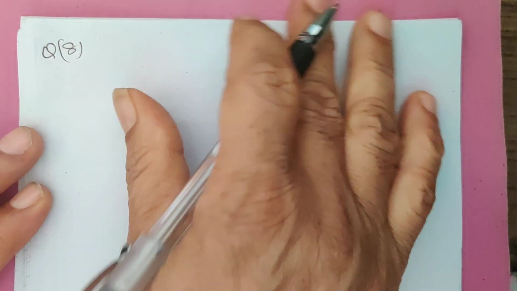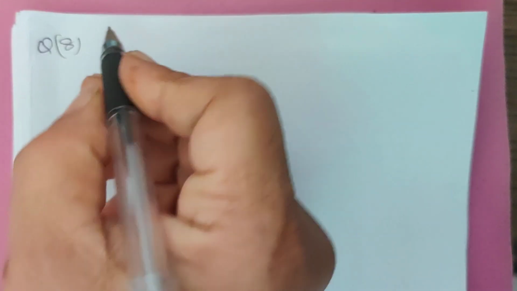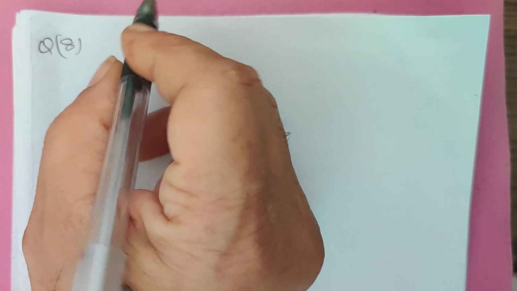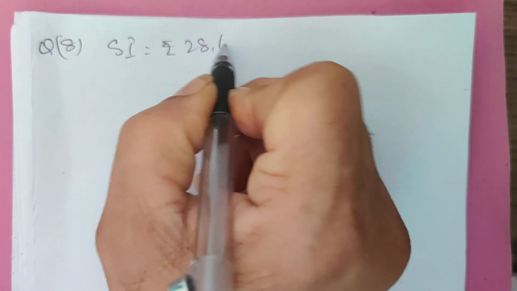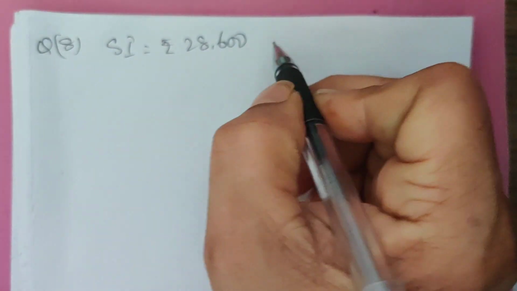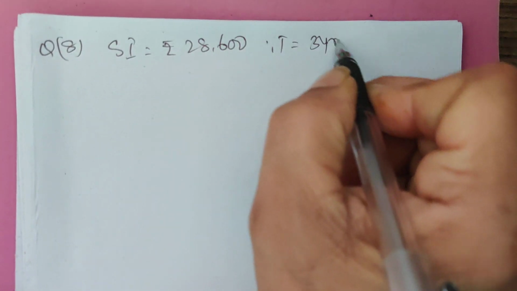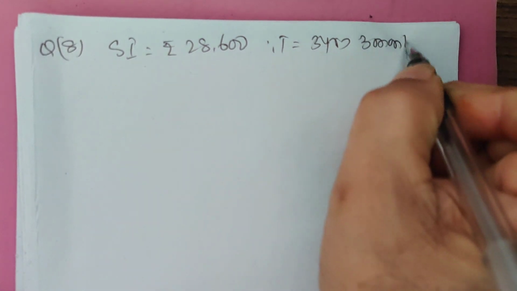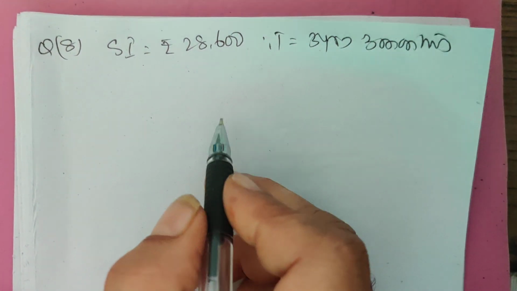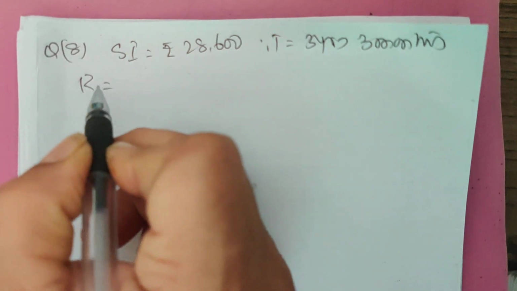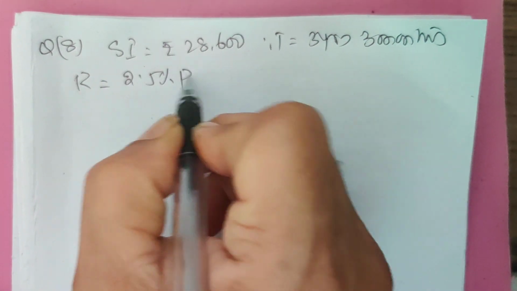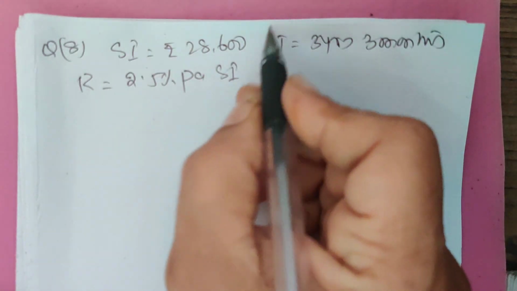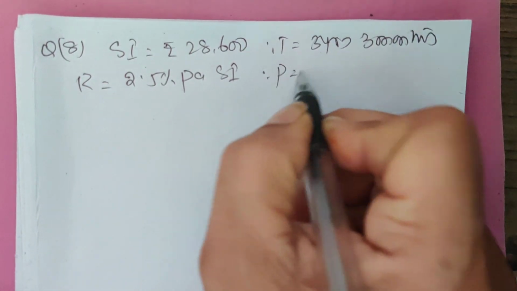Let us see question number 8. What sum of money will produce 28,600 as interest? Simple interest is rupees 28,600. Time is equal to 3 years 3 months. Rate of interest is equal to 2.5% per annum, simple interest. Principal is equal to question mark.